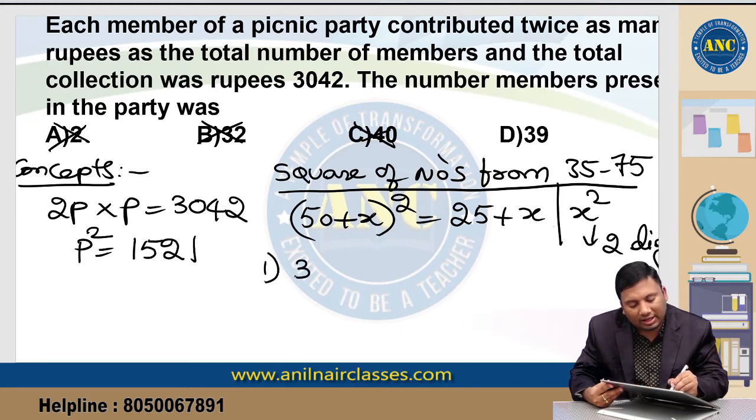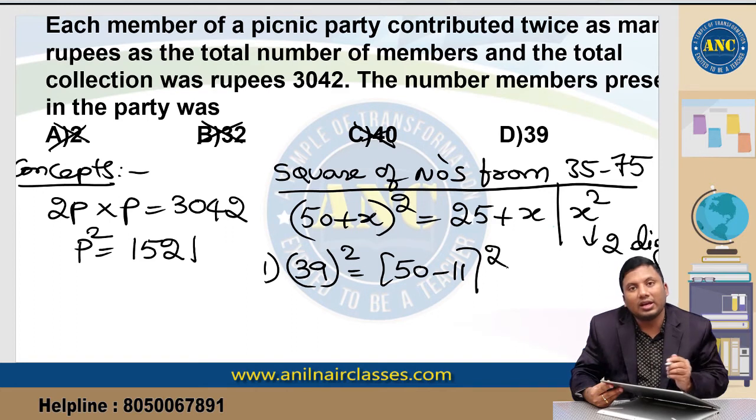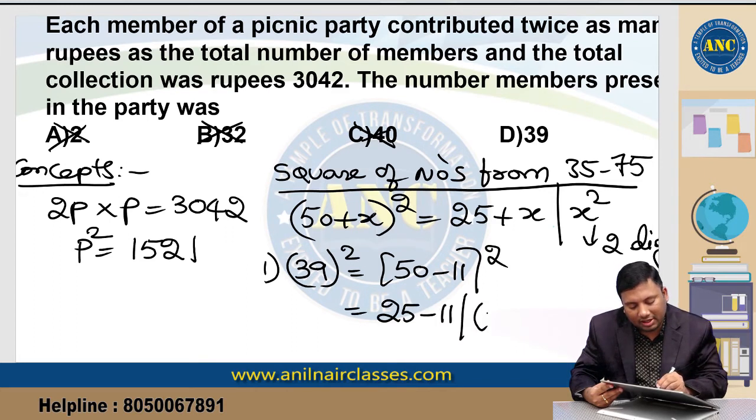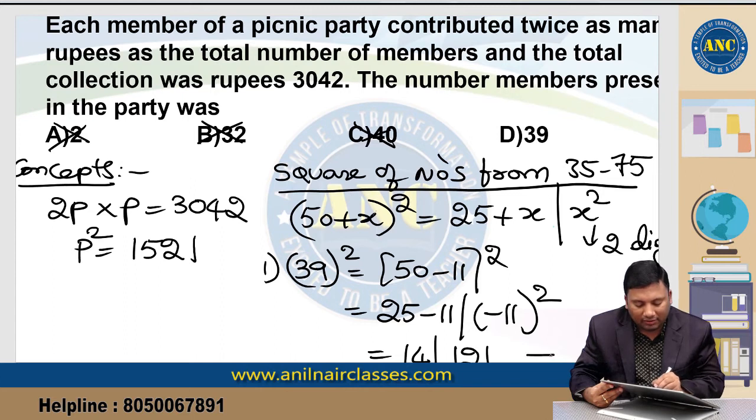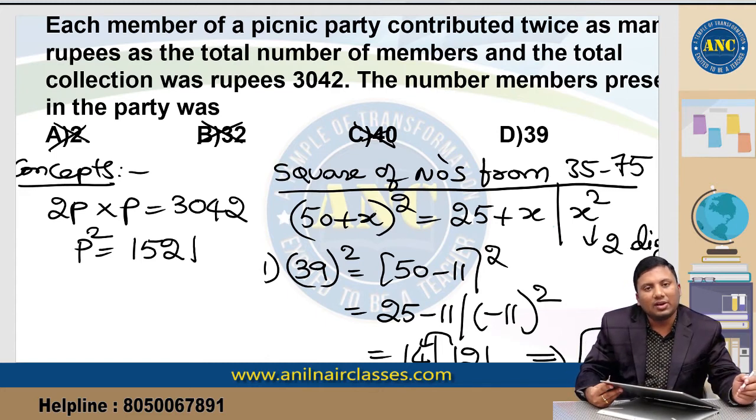Suppose I take 39 whole square. 39 whole square is nothing but (50 minus 11) whole square. X value is minus 11. So 25 minus 11 slash minus 11 square. 25 minus 11 is 14. 11 square is 121. Write down the last two digits, 21. 1 carried. 14 plus 1 is 15. So 39 whole square is 1521. I hope the idea is clear.